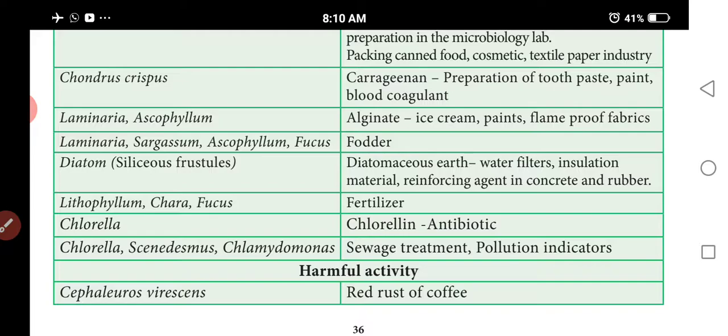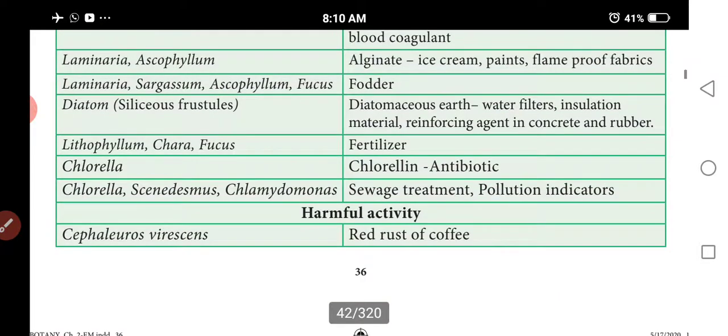Next is diatoms. Diatomite is used for water filters, insulation materials, and as a reinforcing agent in concrete and rubber. Diatomite consists of deposits of the highly silicified cell walls of unicellular diatoms. It is used in making soundproof buildings, furnaces and boilers as insulating material, and also as a filter for oils and other solutions.